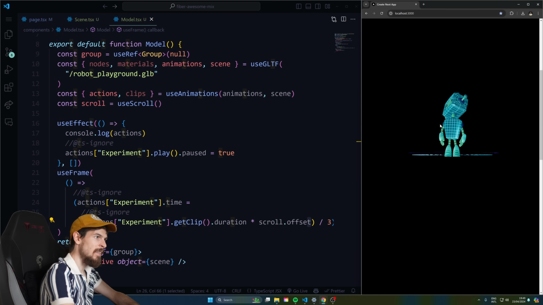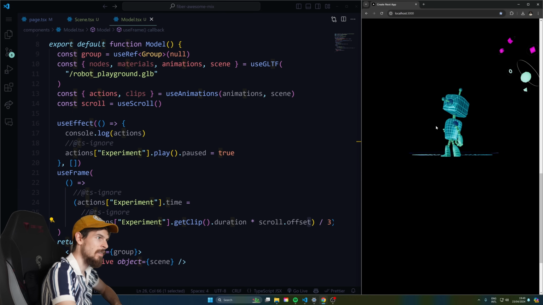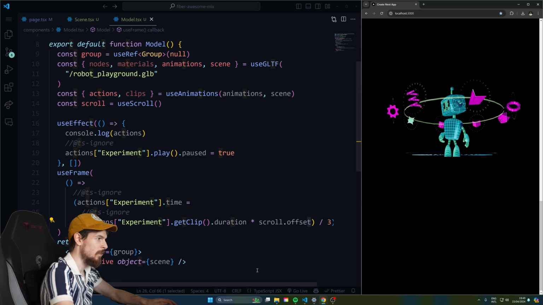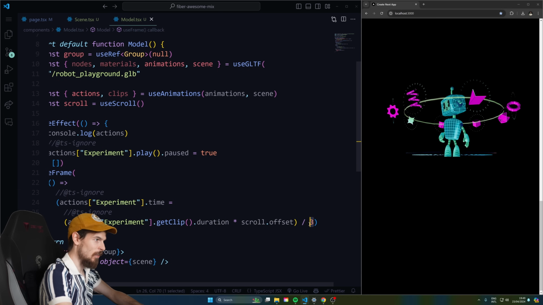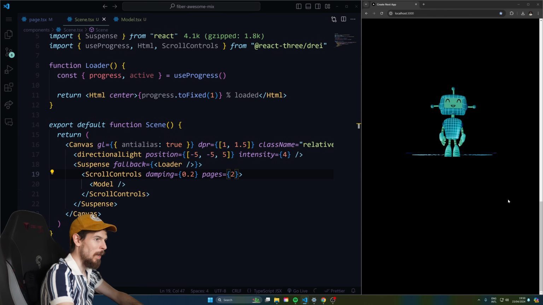And not only that, you get this nice dampening effect. So when you stop, it kind of slows down a little bit. It's not jaggy, you know, look at that. So I stop scrolling, but look, it catches velocity. It's really cool. You can change the speed of this. So if I want it really slow, I can put it down to 8. And now as you can see when I scroll, see it's quite slow, but that's much nicer. But there's not enough space to scroll, see? So what you can do is increase the pages here to the amount that you like. So now we can go much further in the animation.